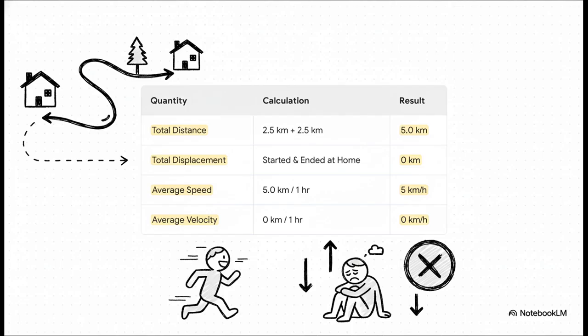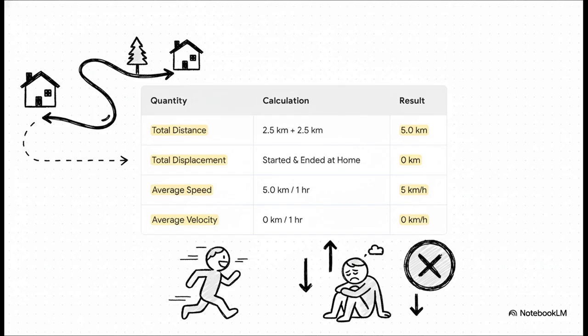But what about his displacement? Well, where did he start? At home. And where did he end? Right back at home. His final position is identical to his starting position, so his total displacement is 0, a big, fat 0.